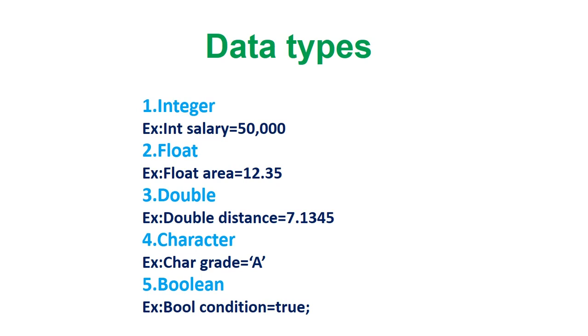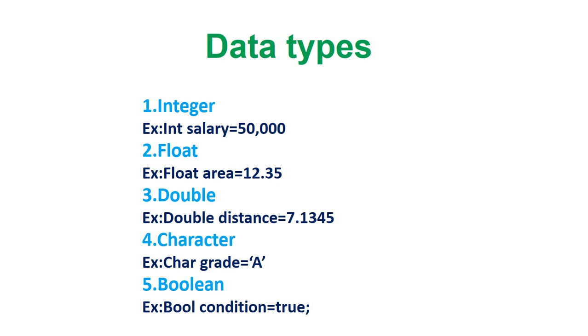The next one is Boolean data type. The Boolean data type has two possible values, either true or false. These are used in conditional statements and loops. I will explain loops in upcoming lessons. For example, bool condition equal to true. Here we are checking the condition.